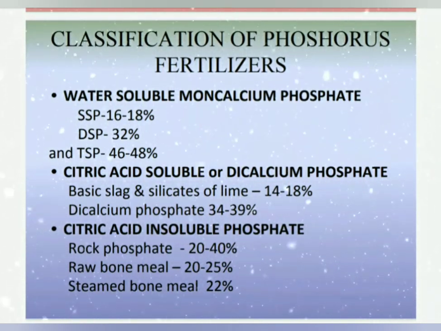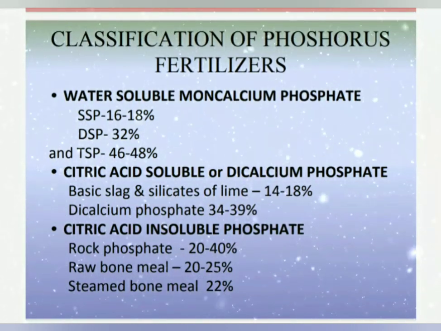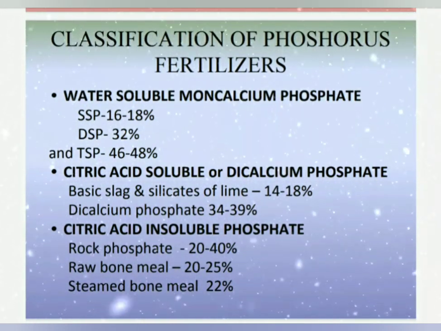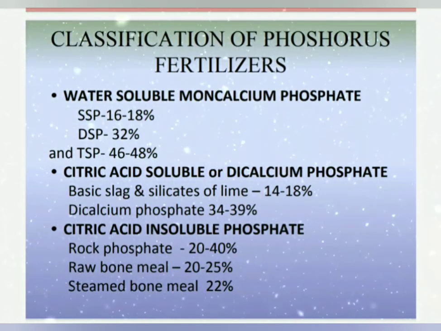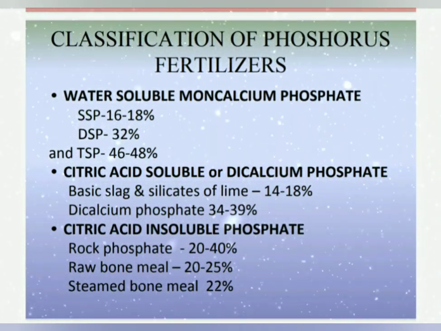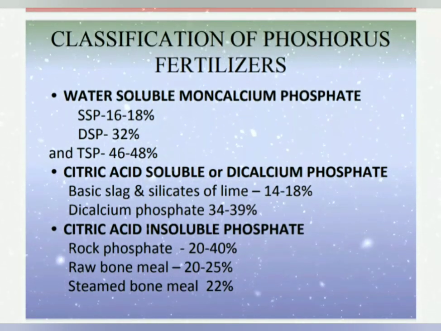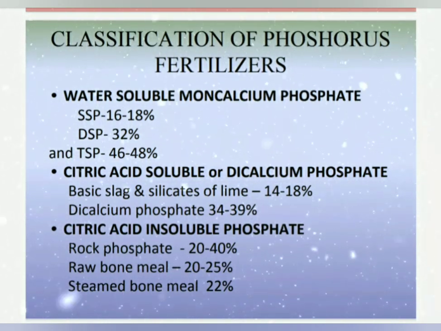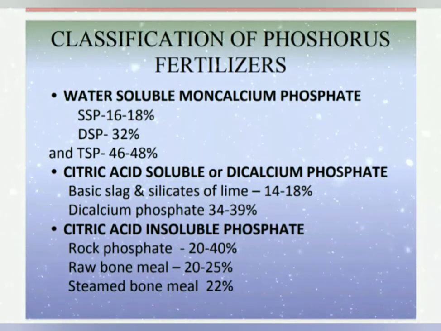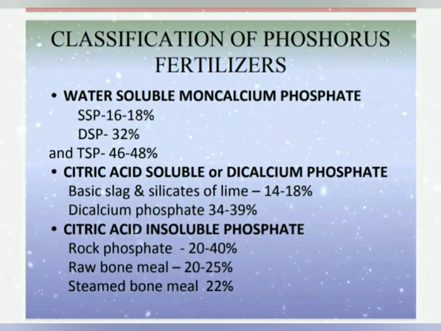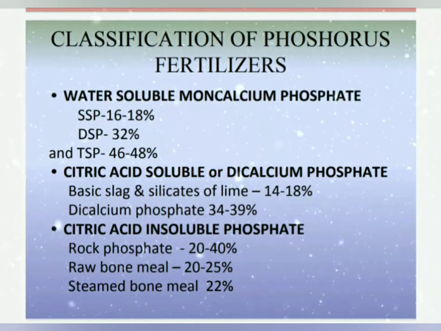Second, citric acid soluble fertilizer. It is not readily soluble in water. It is suitable for acidic soil, for example basic slag, silicate of lime and dicalcium phosphate. Third, citric acid insoluble phosphate or tricalcium phosphate. Here the phosphatic fertilizers are not soluble in water and not soluble in citric acid. Examples are rock phosphate, raw bone meal and steamed bone meal.